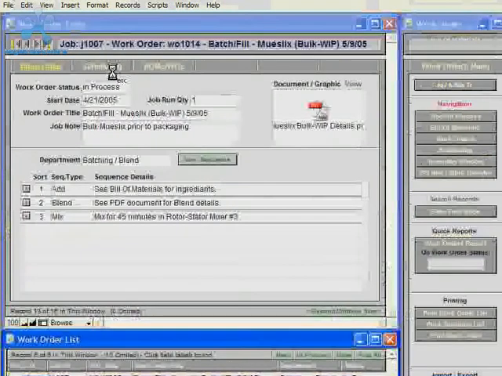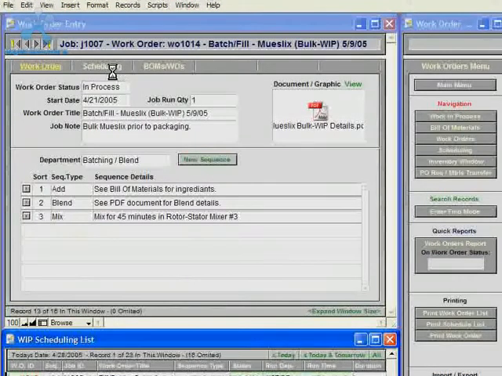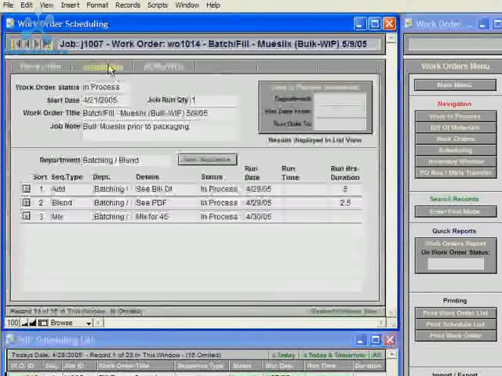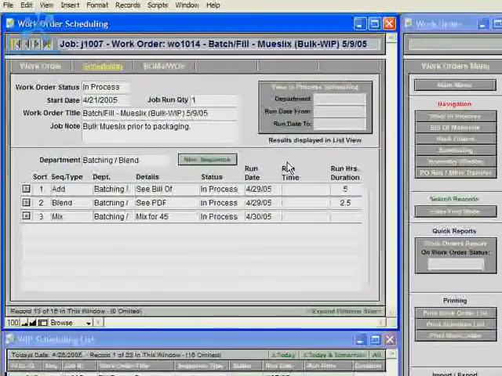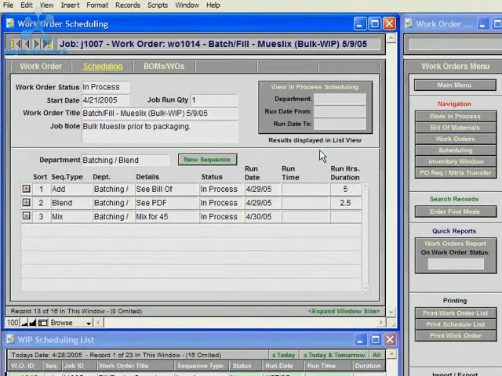And then the second type of scheduling is at the work order sequence level. This level of scheduling allows for detailed summaries of all of the sequences of work, and you can summarize by department and by run date. I've entered some test data into some work orders for scheduling at the work order level.